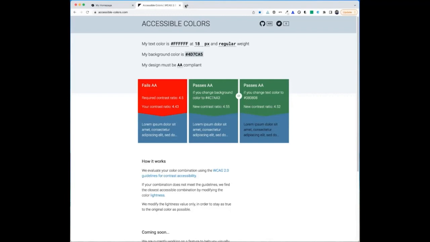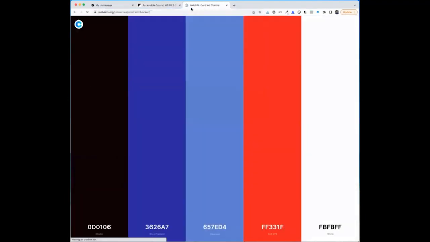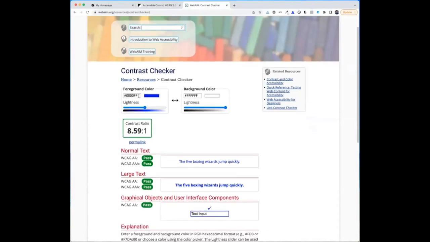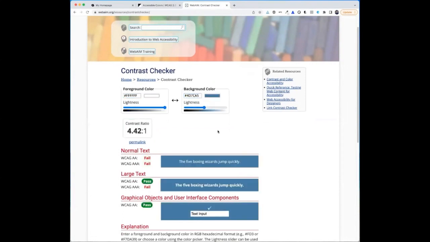There's another website, and again, I'll put these in the resource guide, but there's a web contrast checker on the WebAIM website. This is a group in Utah, I think they're part of University of Utah, actually. And they do a lot with accessibility, and they have this online checker also, where they do not give you the alternatives, but what they do give you is a slider.